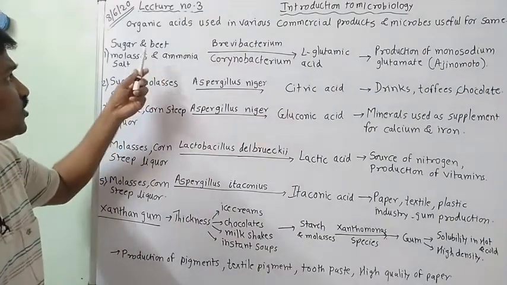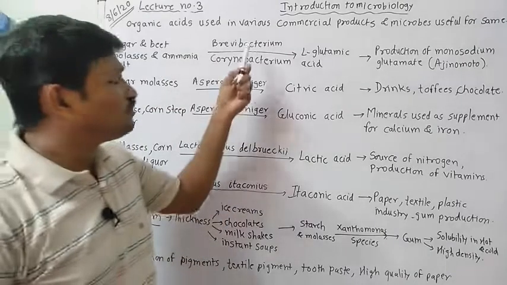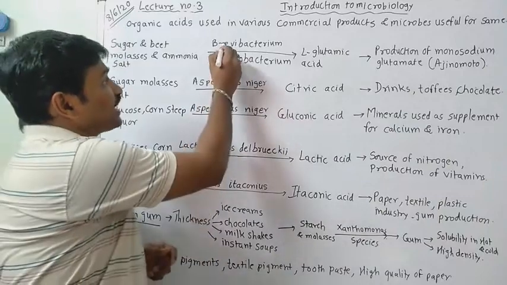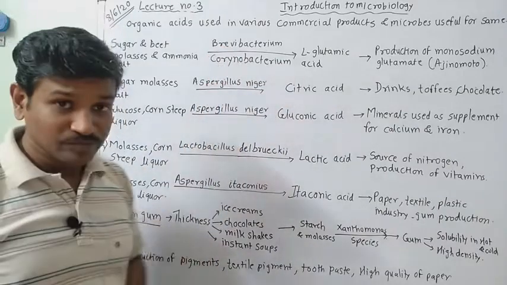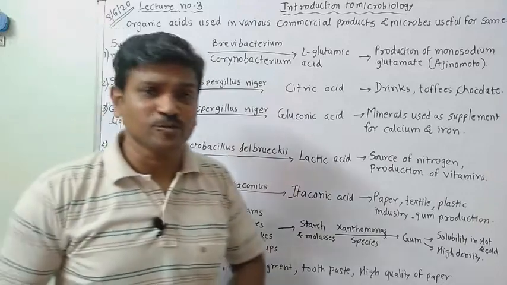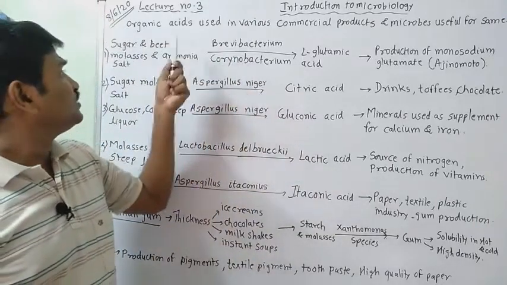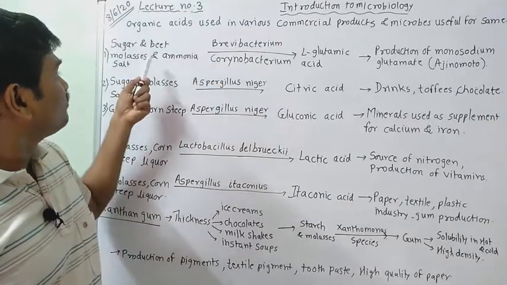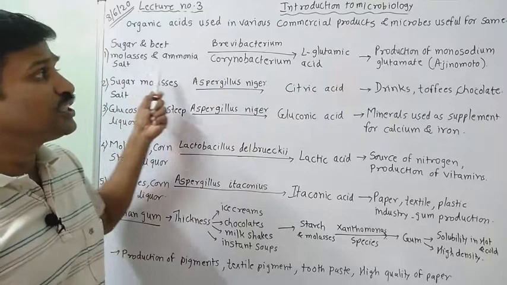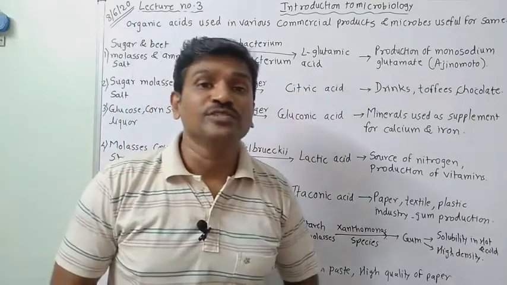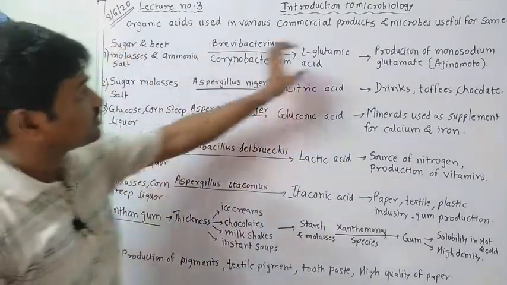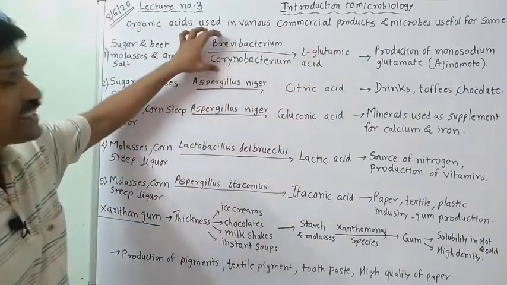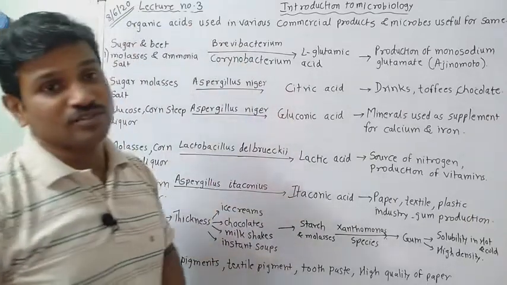Whenever we utilize all these along with the microbes Brevibacterium and Corynebacterium, which are two different microbes, they can convert into glutamic acid. So these are the substrate, these are the product, and these are the bacteria useful for this conversion.